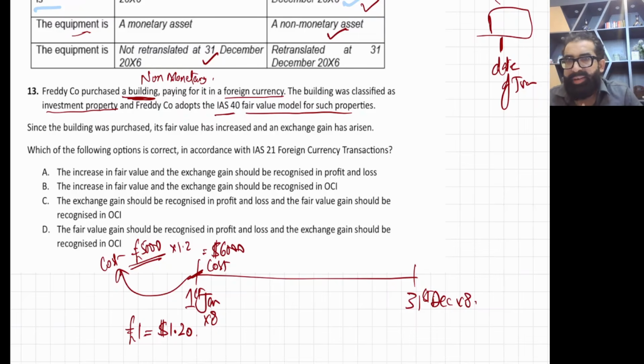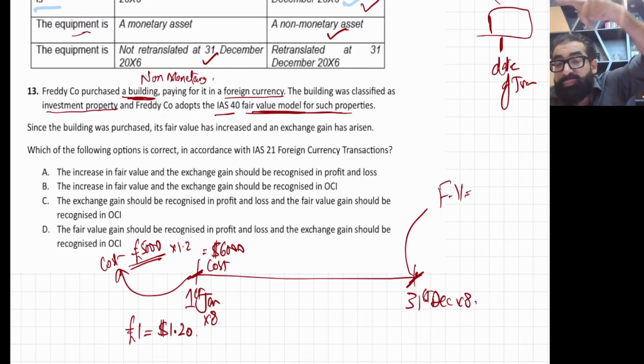Now, what will happen at the year end? As we are using the fair value model, this is the requirement of IAS 40: bring investment property to fair value with changes taken to P&L. First of all, at the year end, you will calculate fair value in foreign currency, because this property is in UK.